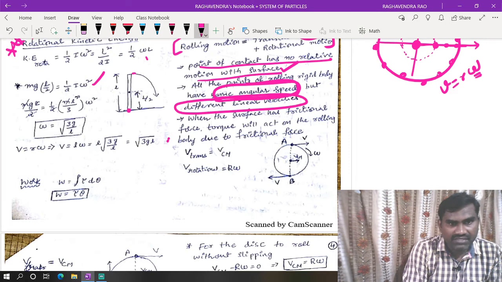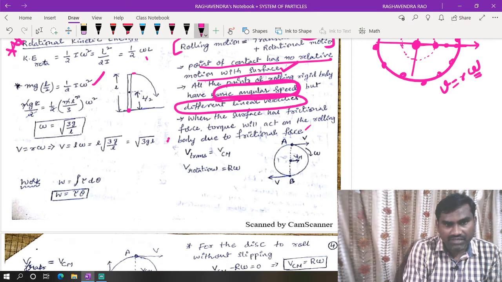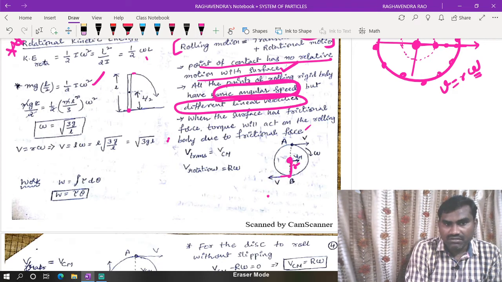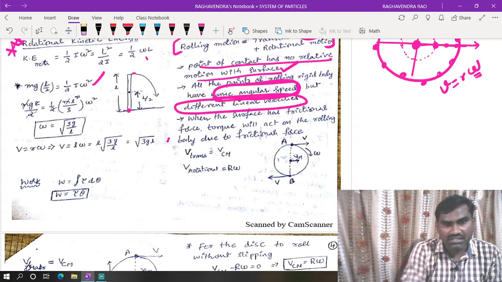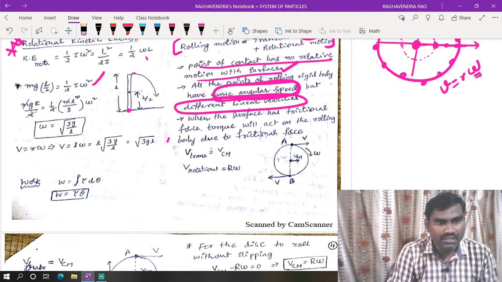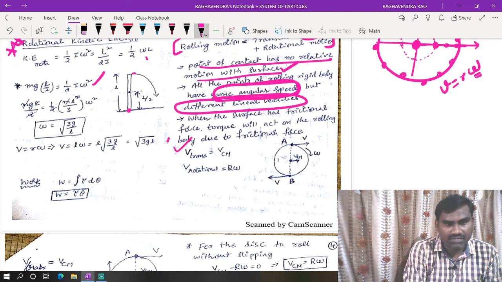When the surface has frictional force, torque will act on the rolling body due to the frictional force. For example, if it is rolling, the frictional force is acting in this direction. Now the distance from the center of mass is some r. That means this frictional force F into r will give torque. Force into perpendicular distance from the axis of rotation will give torque. So the velocity of translational motion is VCM, and the linear velocity due to rotational motion is r omega.